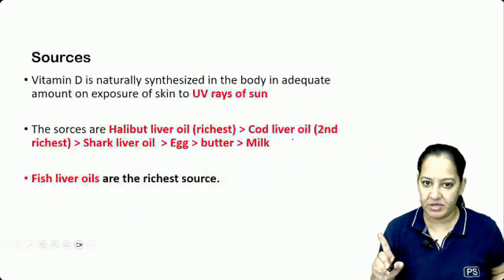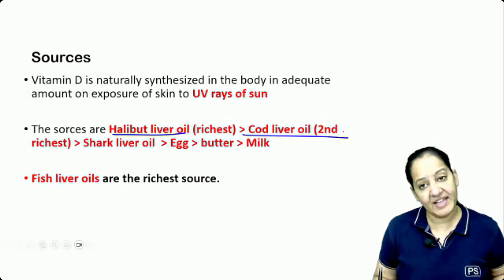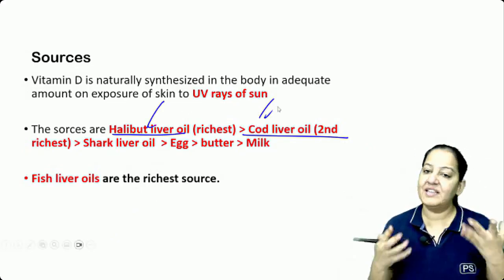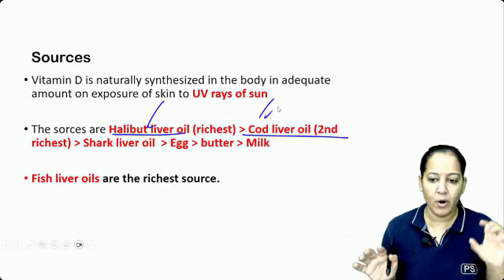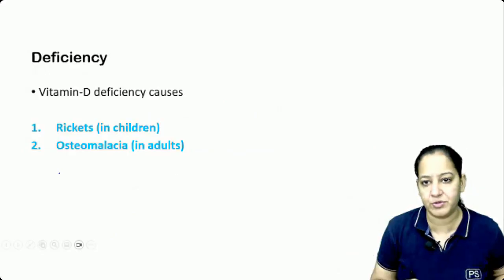It is the only one function. Source: it is also present, like vitamin A, in the fish liver, halibut followed by cod. So the sources of vitamin A and D are the same. Halibut liver oil followed by cod liver oil. So fish liver oil is the richest source for vitamin A and D both.